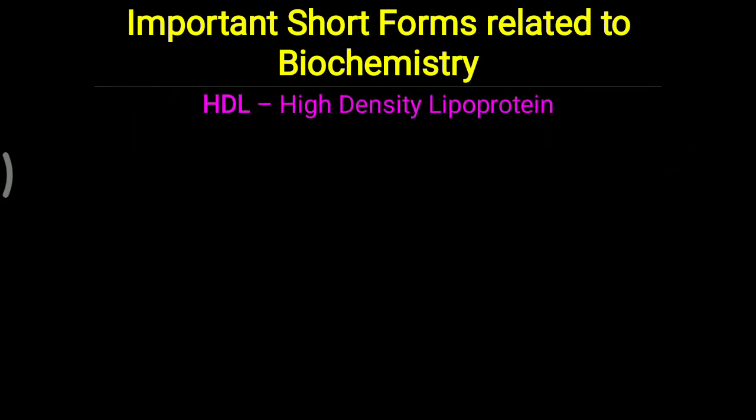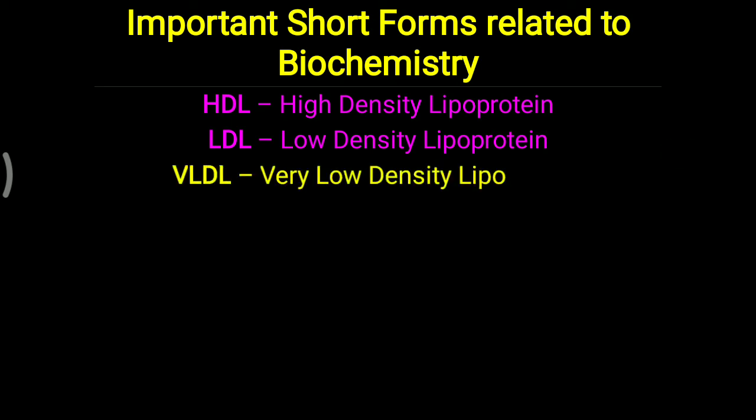Further, HDL means high density lipoprotein, LDL means low density lipoprotein, and VLDL means very low density lipoprotein. These three are the particular short forms which are commonly used in a lipid profile. Basically, in a lipid profile, cholesterol, triglyceride, HDL, LDL, and VLDL are done, but you have to remember the full forms of HDL, LDL, and VLDL. Don't confuse them with LDH, that is the lactate dehydrogenase enzyme.